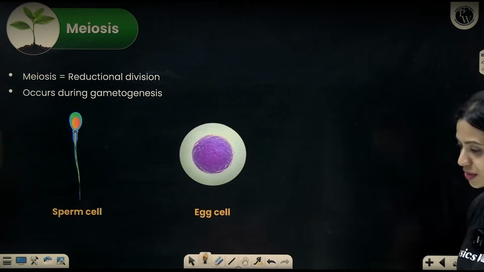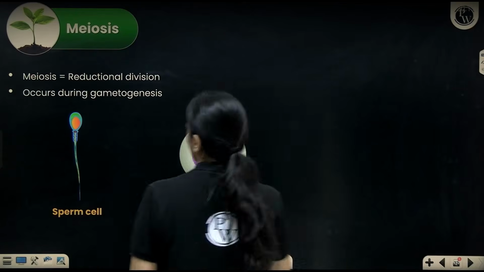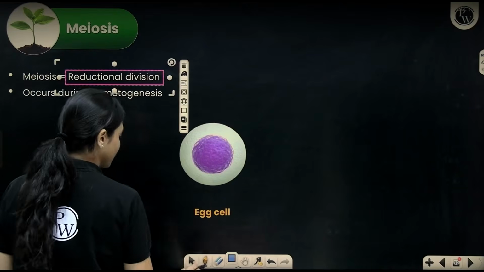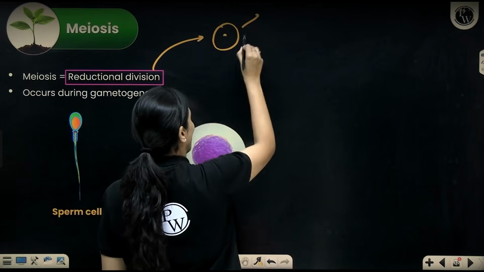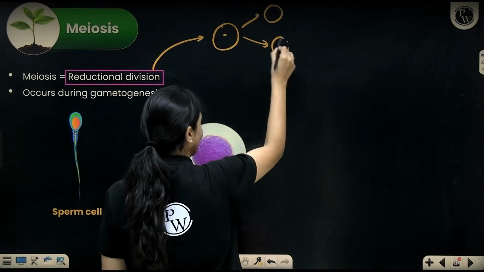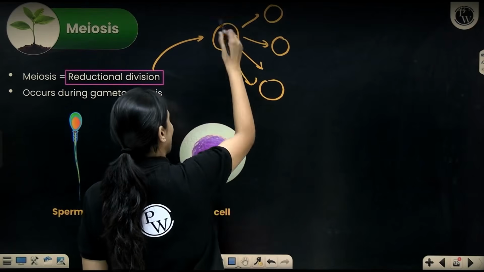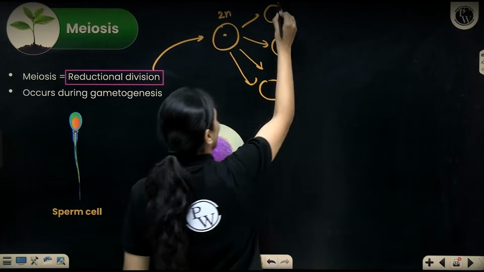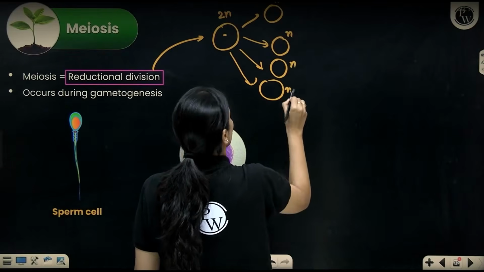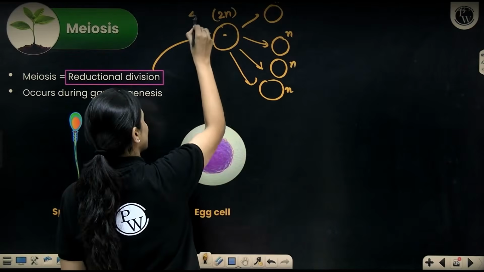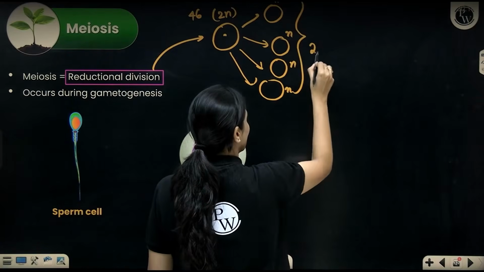Now, speaking of meiosis, like I mentioned earlier, it's also called reductional division. Because over here, when one cell divides, I mean actually not two cells but four cells will form from one cell. If the parent cell is diploid, all of these cells will be haploid. So if the parent cell has 46 chromosomes, exactly half the number of chromosomes will be present in these cells.